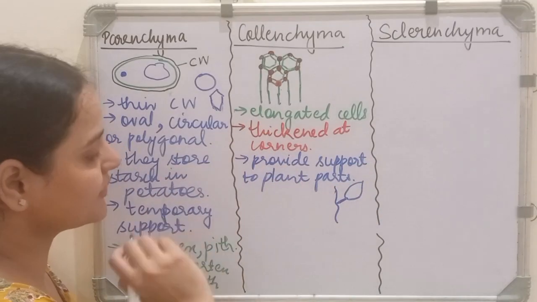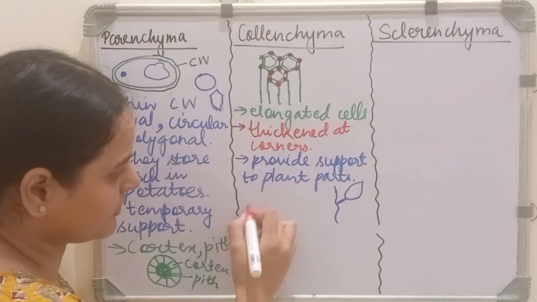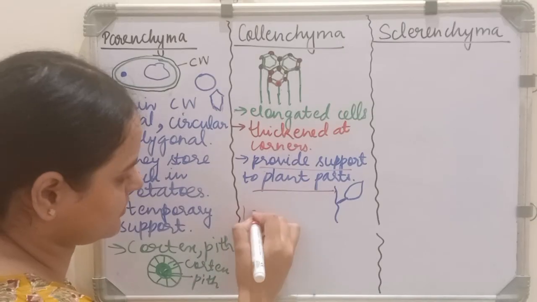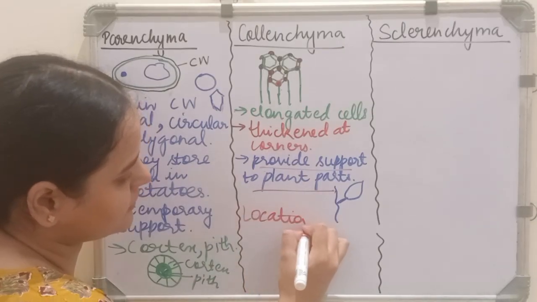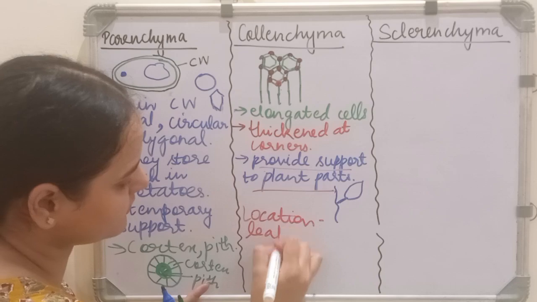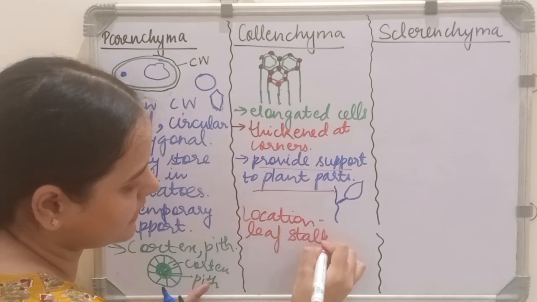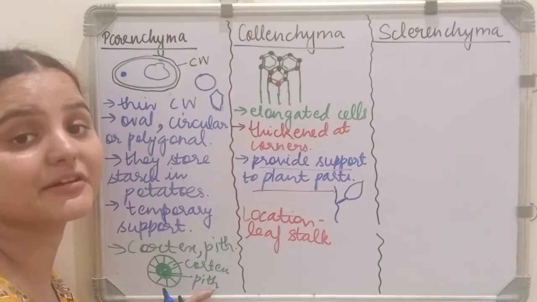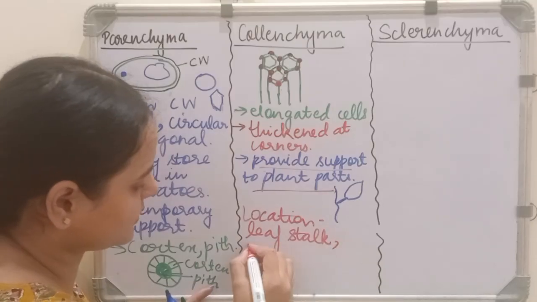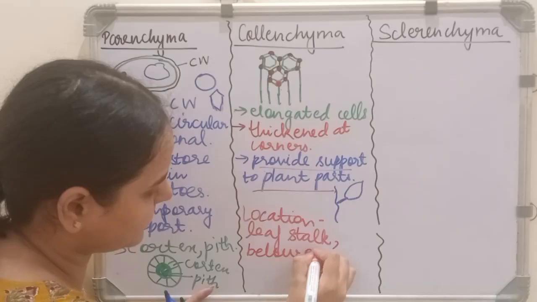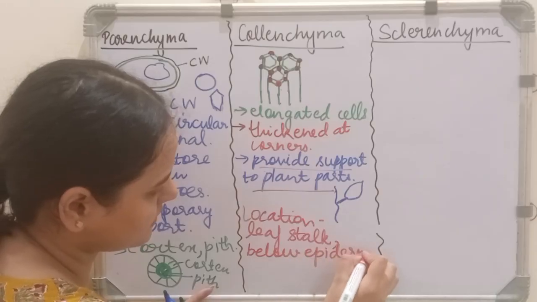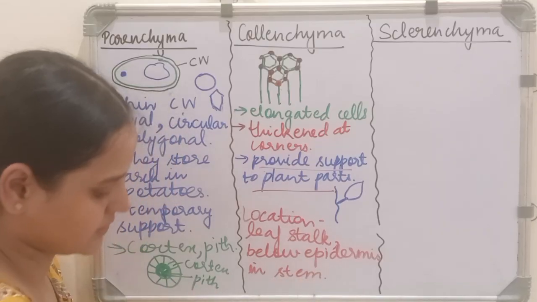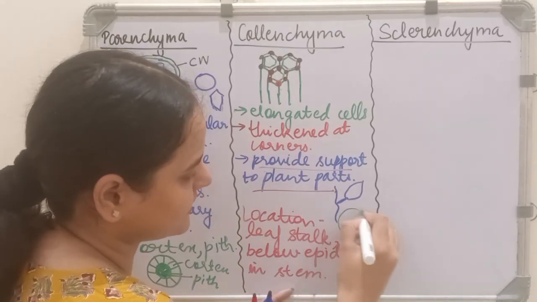So let's write the function. The function we have written is to provide support to the plant parts. Let's write the location. It is found in the leaf stalk. This stalk is known as petiole, and it is also found below the epidermis in stem. Suppose this is the stem cell.